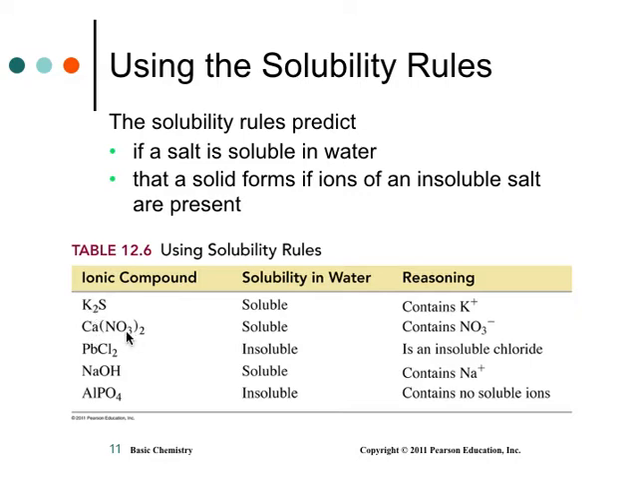Calcium nitrate, nitrates are soluble. Lead chloride, okay? Chloride is usually soluble. It's in the pool, but remember there are 3 exceptions: silver, mercury, and lead. Lead's 1, so it's insoluble. Sodium hydroxide. Hydroxides themselves are usually insoluble. They're high and dry. But if it's group 1 hydroxide, then anything that's group 1 is soluble. And here's aluminum phosphate. Fozzie Bear is usually insoluble. So that's just how you use the solubility rules.